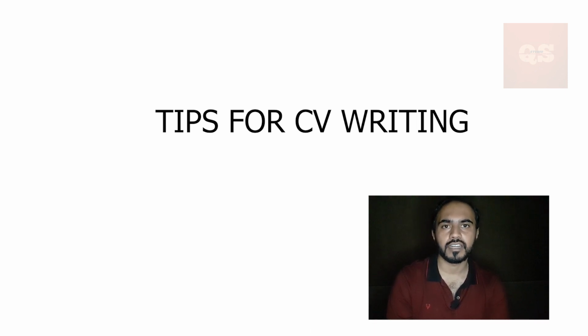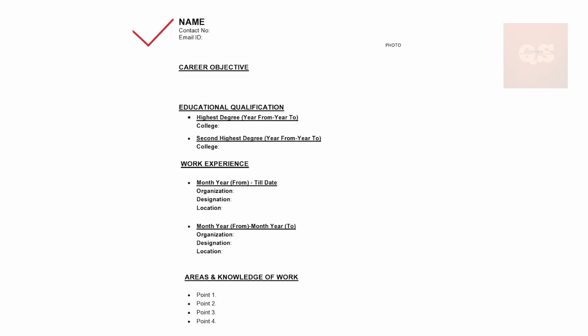So let's start. The first thing that you need to include in your CV is a header. That needs to be there on all the pages of your CV. When you make your CV in your Word document, you have to put this in each page header. There should be your name, your email ID, and your contact detail, your phone number. This should be repeated in the headers of all the pages in your CV.